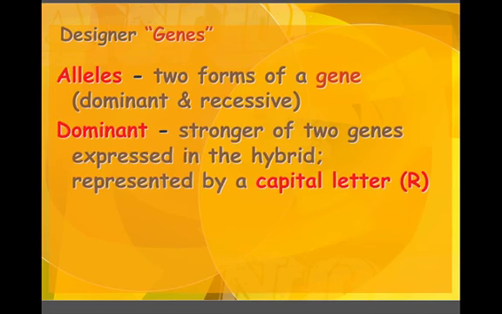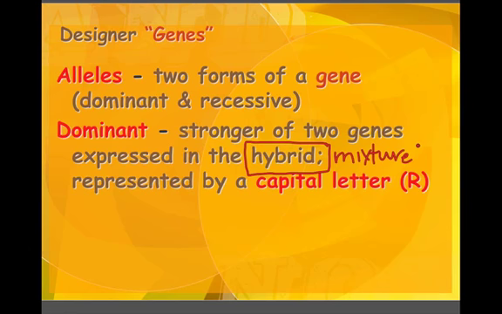A dominant trait is the stronger of the two genes, expressed in what is called a hybrid, and it's represented by a capital letter. And this term, hybrid, which you're going to see later, is a mixture of one dominant and one recessive trait.